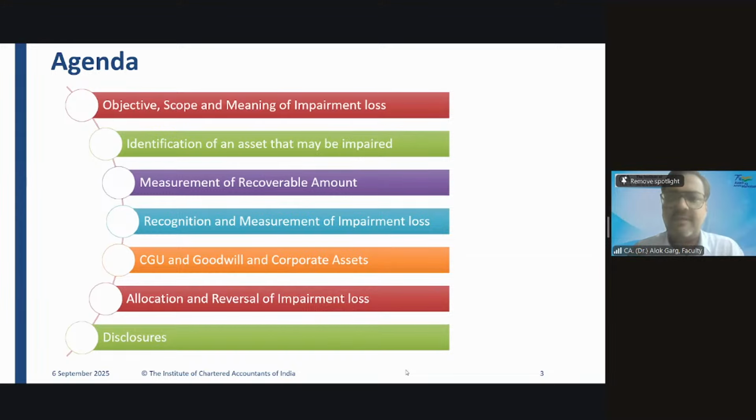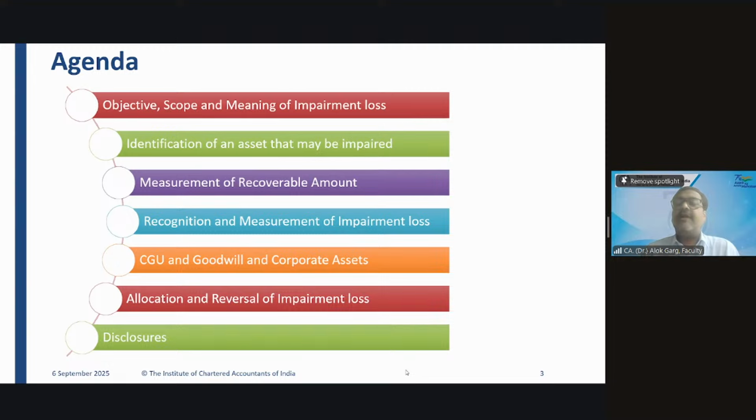For example, today is 6th September. If today you are doing impairment testing, estimating the recoverable value for these three intangible assets in the month of September 25, then in the next year you have to carry it out in the month of September 26. So the time frame, the interval, has to be consistent.